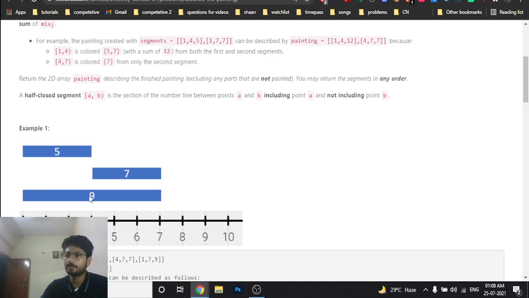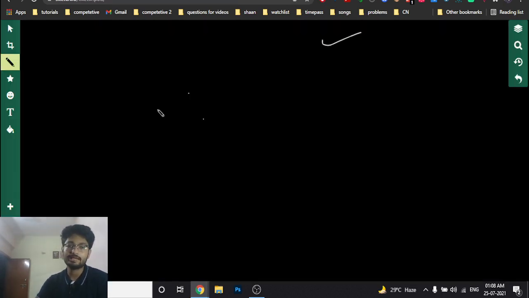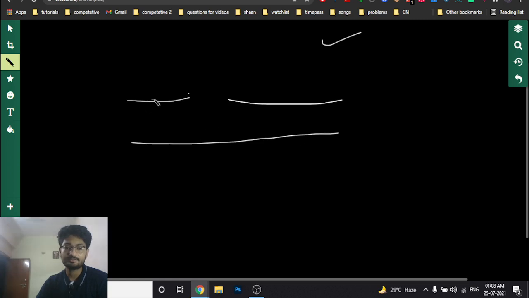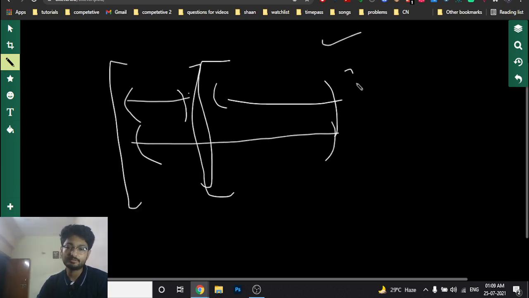Now you can see there are overlapping colors, like this is overlapping and this is overlapping. So the problem is asking you to divide this whole thing again. You are given some segments and you have to form new segments such that they are non-overlapping. How can you find out? If I divide at this point, then this and this and this become non-overlapping. So I have one section like this, one like this, one like this, these are three segments. But if I make new segments from this to this and from this to this, these are two different segments. I hope you get the point.